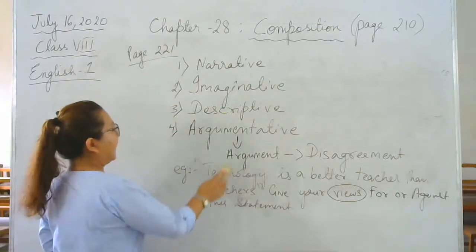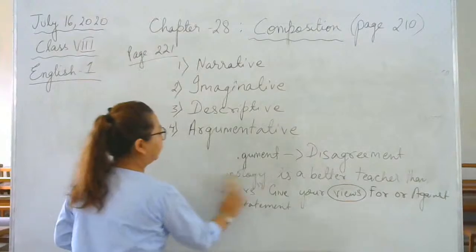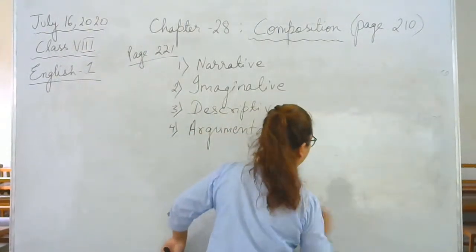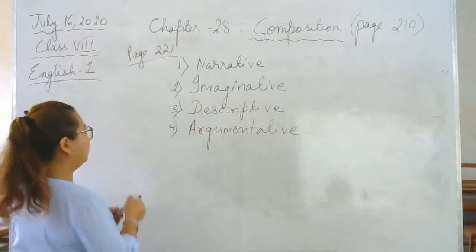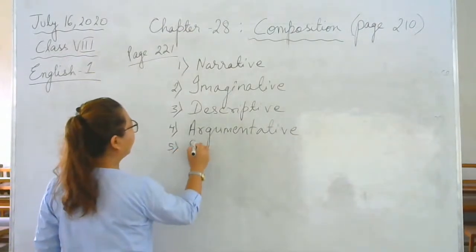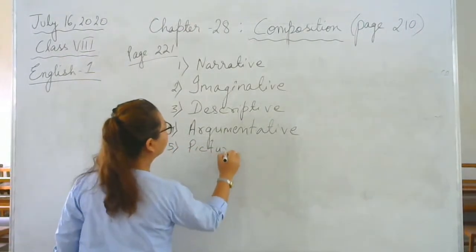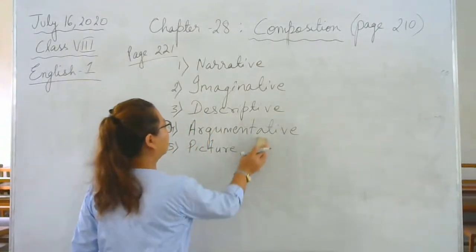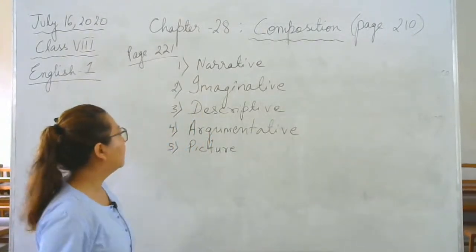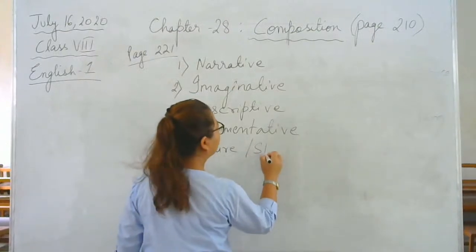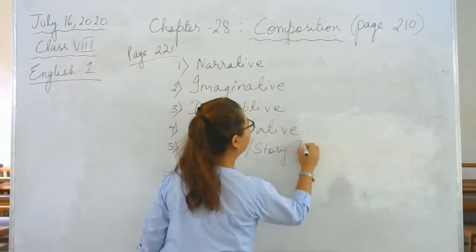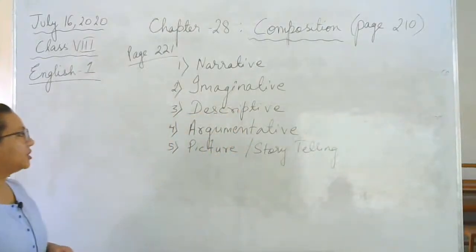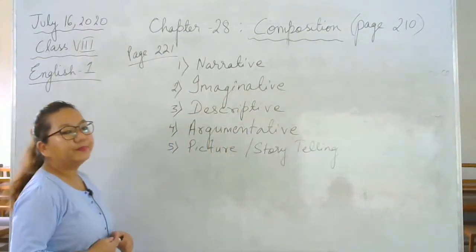Very good. Then let's go to the 5th one. Number 5, picture composition. Okay, picture, or you can also write storytelling. Just write this down: picture or storytelling.